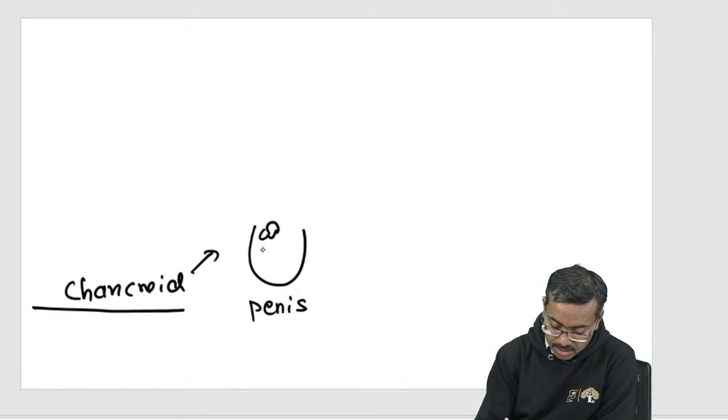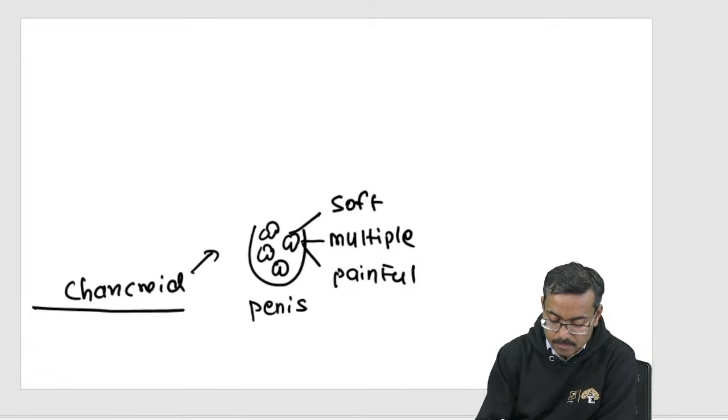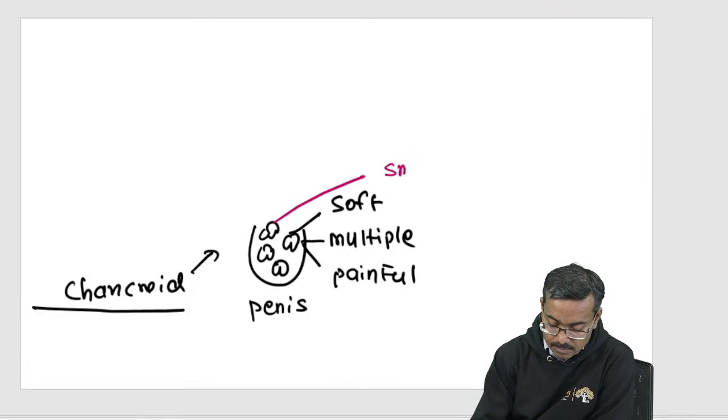Now, in chancroid, the first difference is that there are going to be multiple ulcers. Can you see what I'm drawing? And it's going to be very painful. It will not be hard, it will be called soft. You take a smear from the ulcer and do a Gram stain.